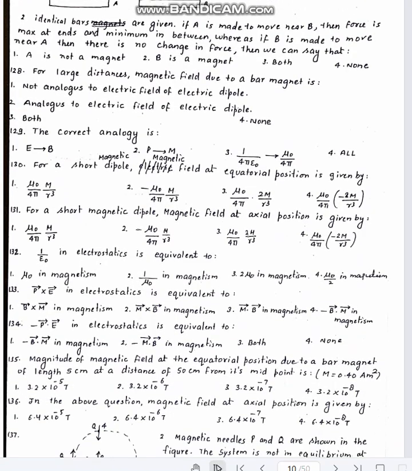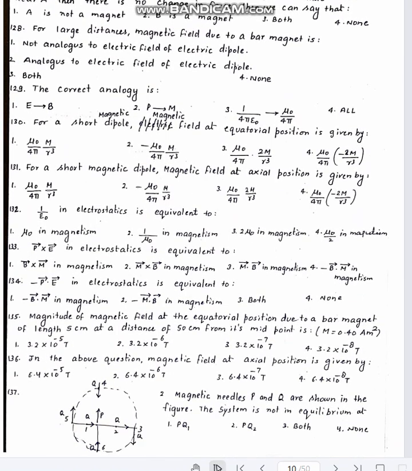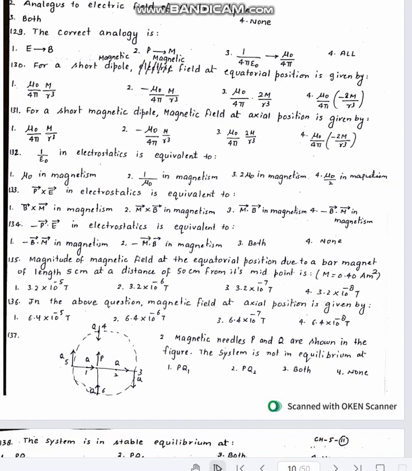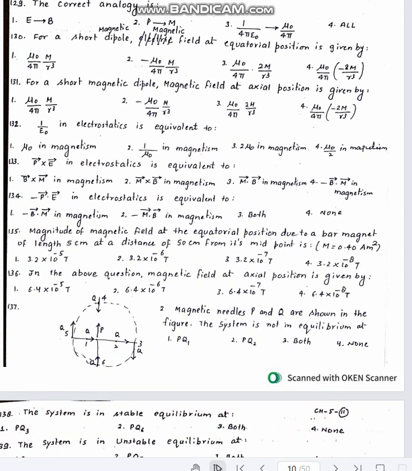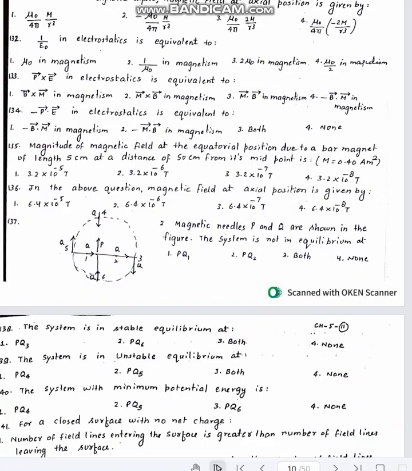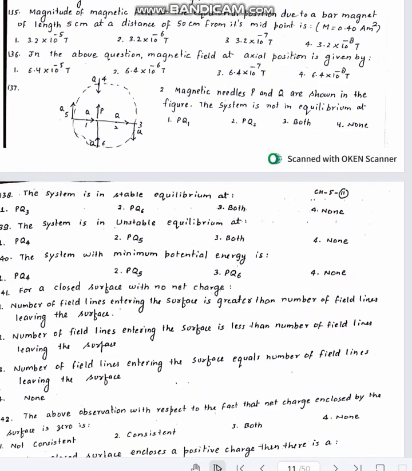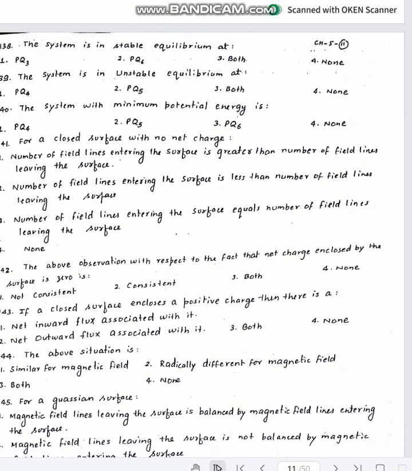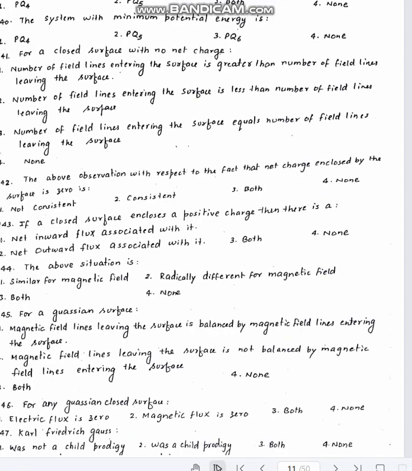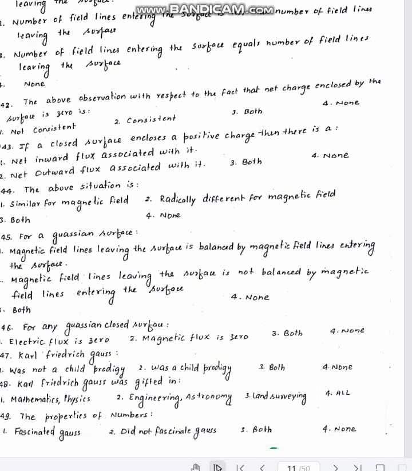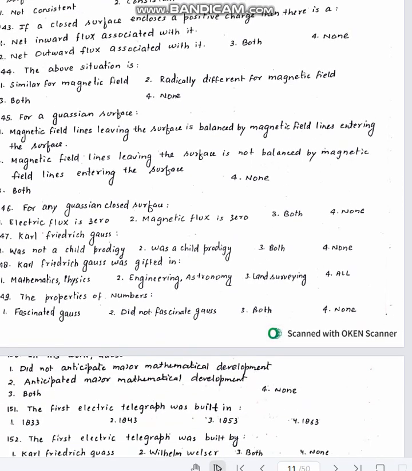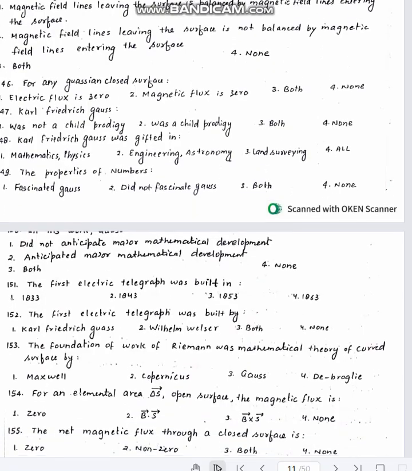Then we have some analogy between electric and magnetic fields. Then we have magnetic short dipole, fields at axial and equatorial position. Then its analogy between electrostatics and magnetism, then concept of torque, potential energy. Then we have problems based on equilibrium of magnetic needle, different questions on stable and unstable, minimum and maximum energy position. Then we have Gauss law, Gaussian surface law, closed surface.